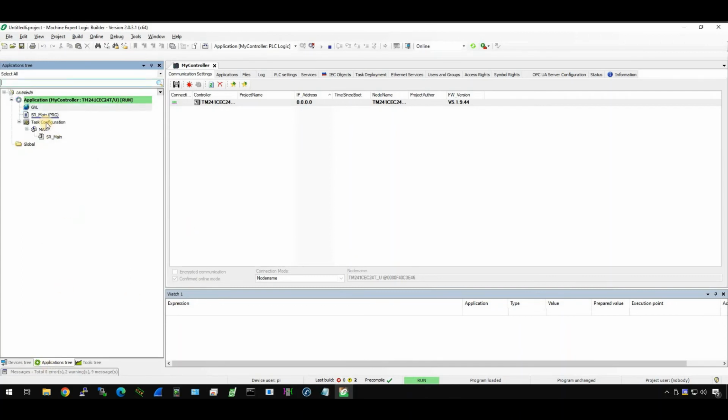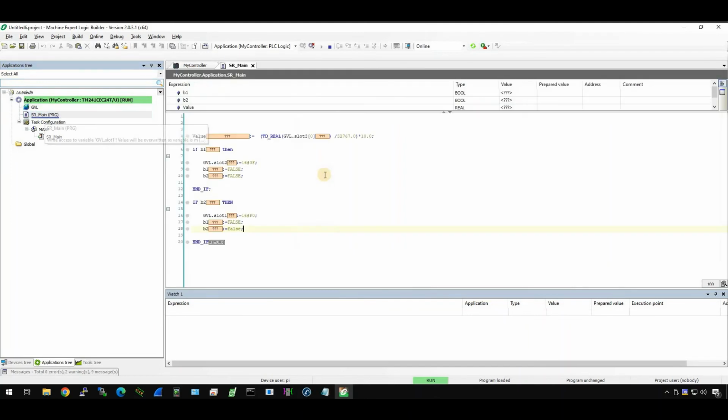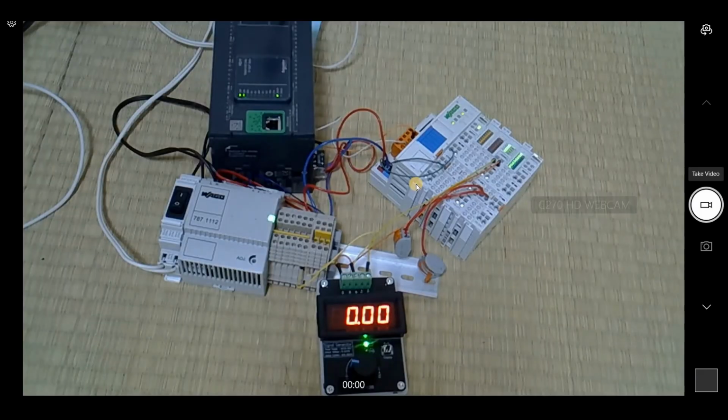Go to the application tree, open here. Okay, you can see some value in the analog input. Now we open my camera. So here you see the Wago coupler. There's no error in the Wago coupler, and the connection is okay.